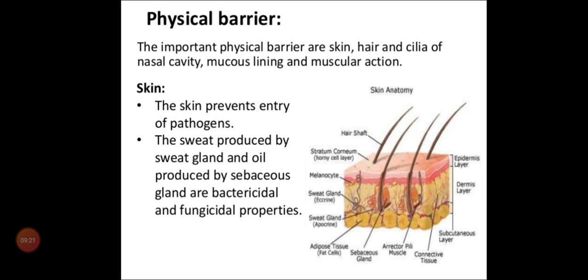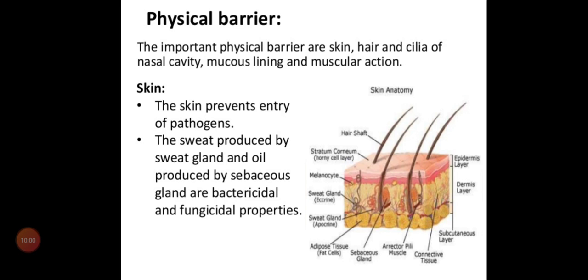So the hair is on the outer layer of the skin, and when it is present inside the nasal cavity, cilia will be there. And we have learned ciliated epithelium cells in grade 11. So cilia of the nasal cavity and mucous lining, the lining layer which secretes mucus, also act as a barrier. Mucus is a very slimy substance which is secreted by the cells or tissues. So that will contain a slimy substance. Even this will act as a physical barrier. And your muscular actions, your muscles also will act as a physical barrier.